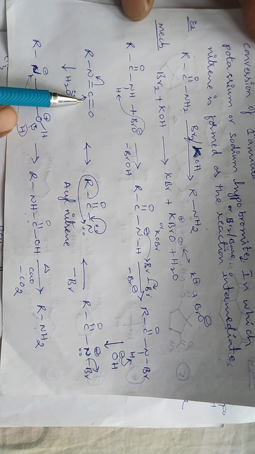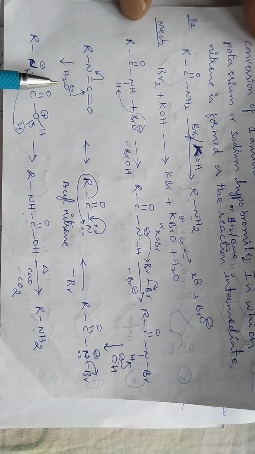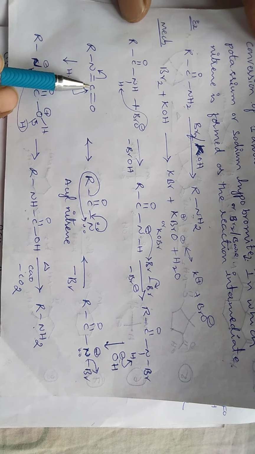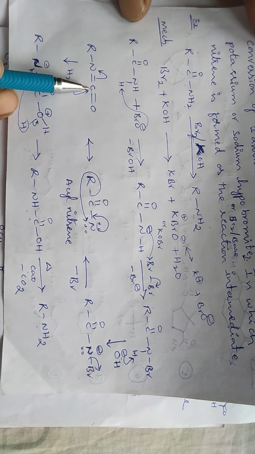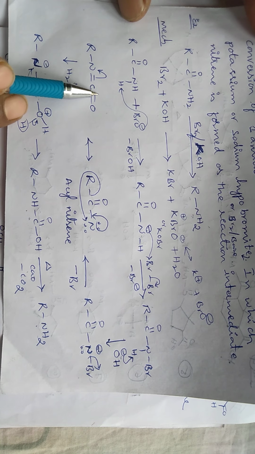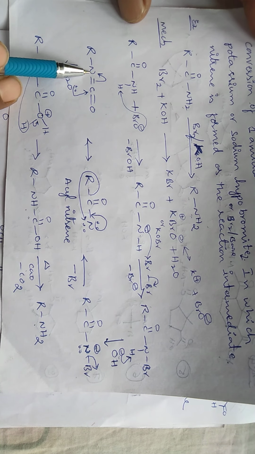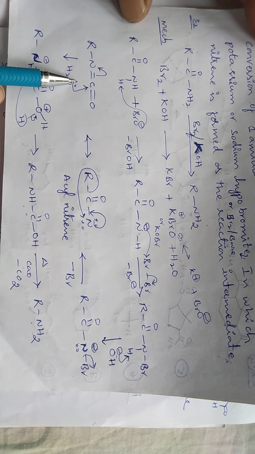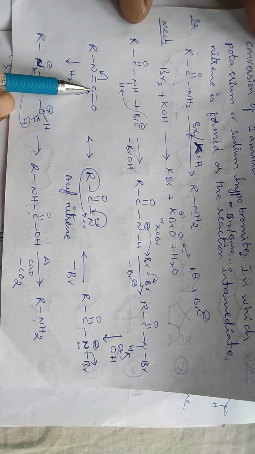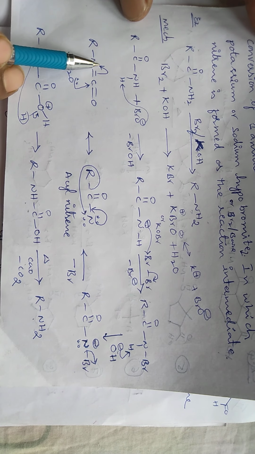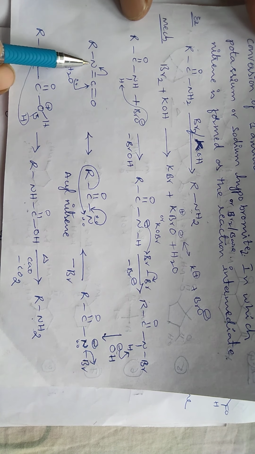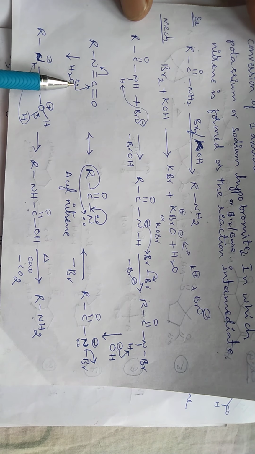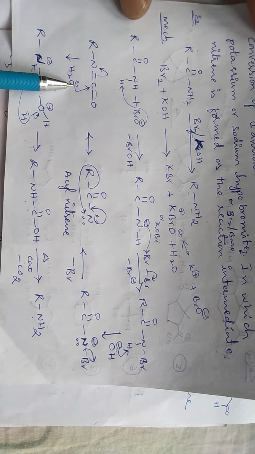When this alkyl isocyanate undergoes hydrolysis, the lone pair electrons of the water molecule attack the carbon center. Actually here the carbon center has a partial positive charge and the oxygen has a partial negative charge. So when the bond pair electrons attack this carbon center, these electrons shift from the pi electron cloud to nitrogen, and nitrogen gets a negative charge due to the gain of electrons. This oxygen gets the positive charge.